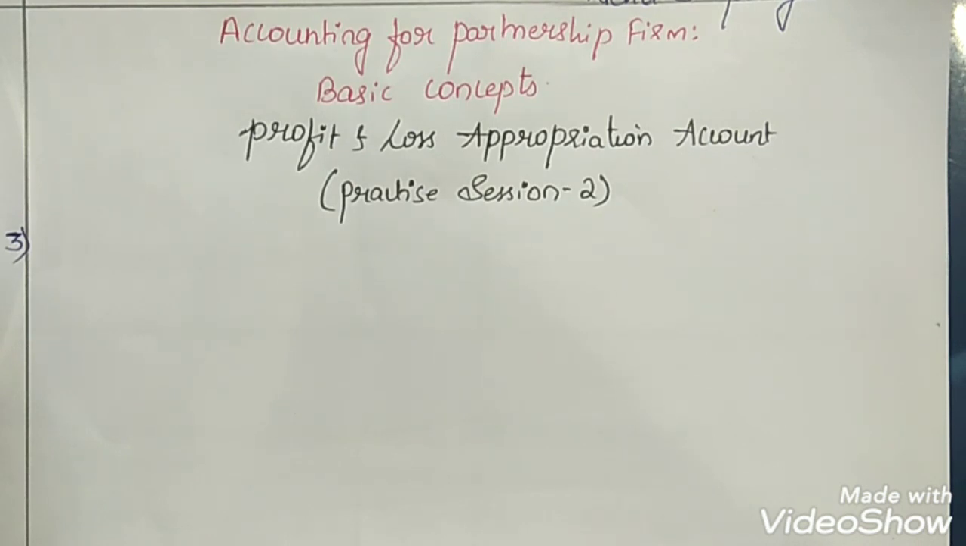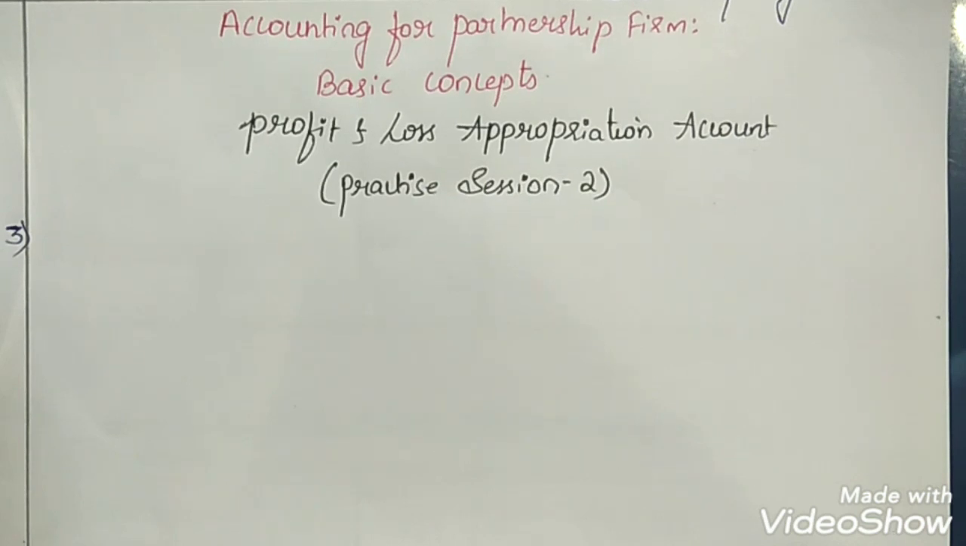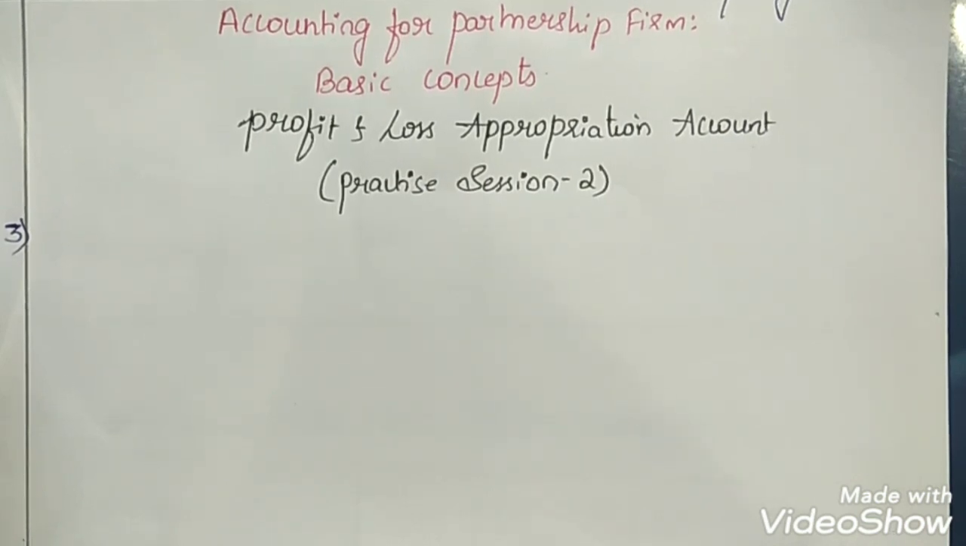But before distributing these profits and losses, we have to make certain adjustments. The salary, the remuneration, the commission that we give to partners, or the interest on capital that we give to partners, all those things will be deducted from the profits. Then the remaining profits will be distributed among the partners. So for making all these transactions, we prepare profit and loss appropriation account.